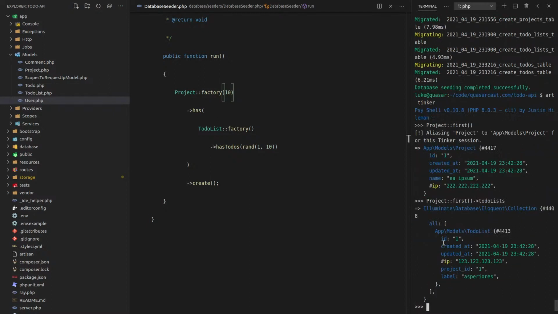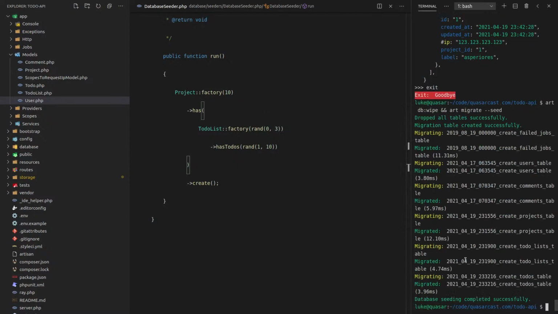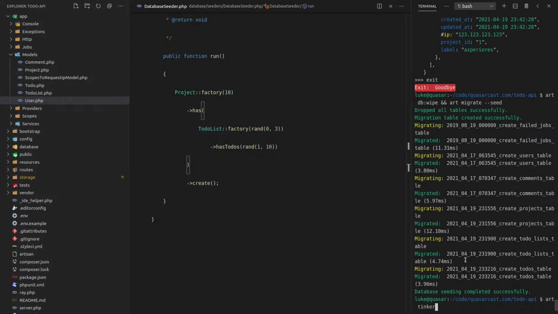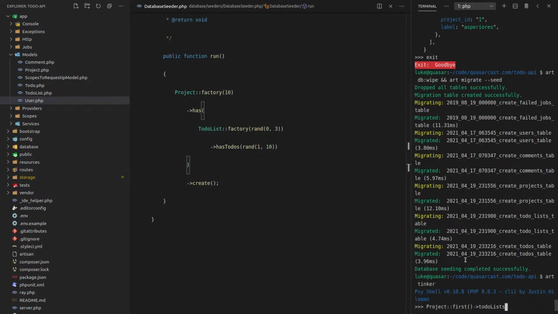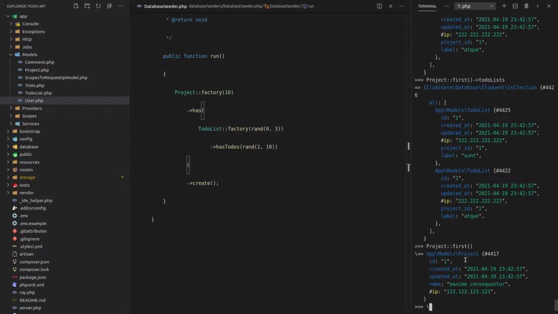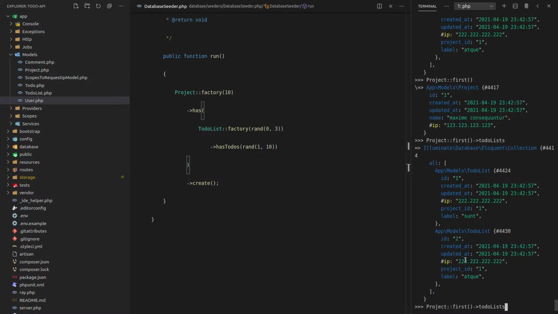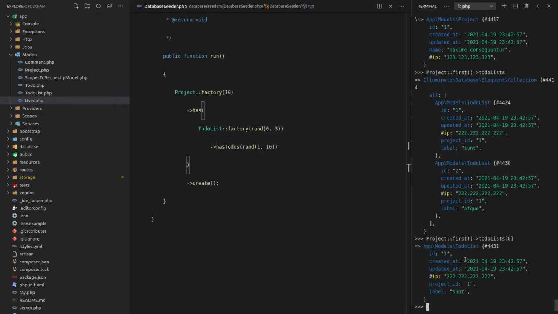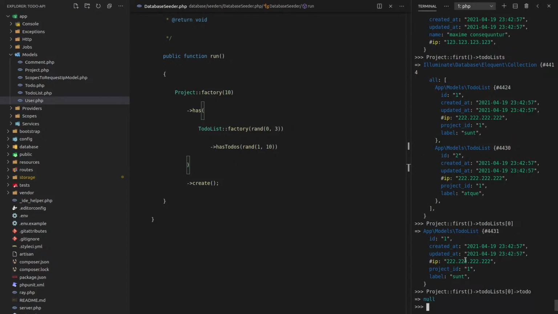Cool, that's working. By the way, can we say how many here? Yeah, so how about we set a random number between 1 or even 0 and something like 3. So you might have up to 3 to-do lists. I like to have really good factory data. And if you get really good at writing good factories, which is what I want to do, then everything becomes simpler from there. Yeah, there we go. Now this one's got 2 to-do lists in this case. We can grab our project. We can grab our to-do list. Let's pull off the first item on that to-do list. And then off of that, let's grab a to-do.